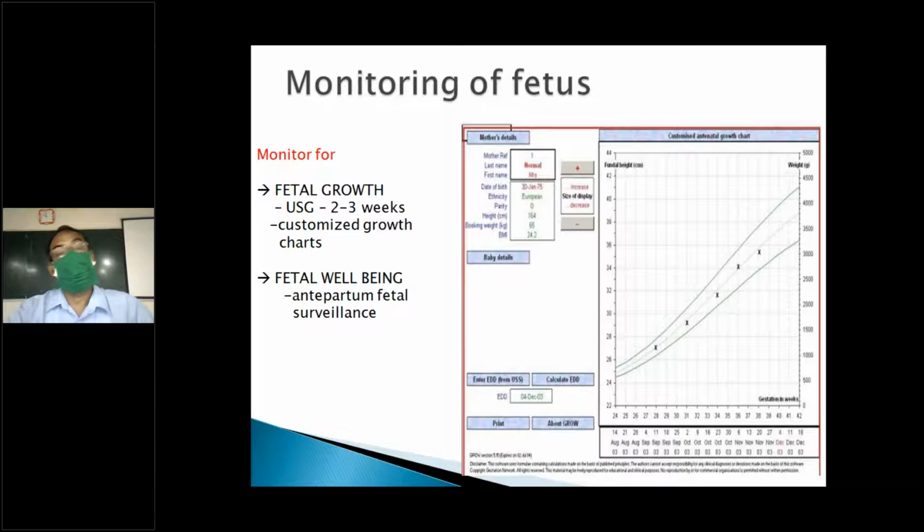So once you know all these things, that is how we will know this. That's why I told you how we'll assess all these things: monitoring fetal growth assessment. According to the chart, we'll put on a graph the baby's weight. If at any time it deviates from the 10th percentile or 90th percentile, basically IUGR, if it is less than the 10th percentile, then we will do the tests.